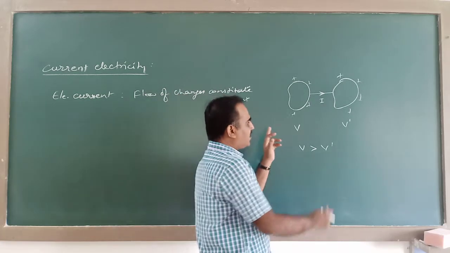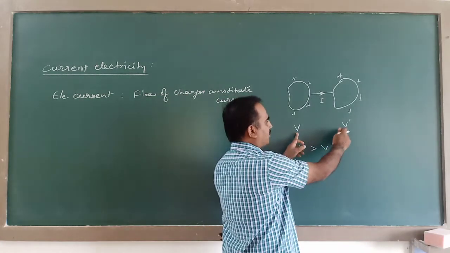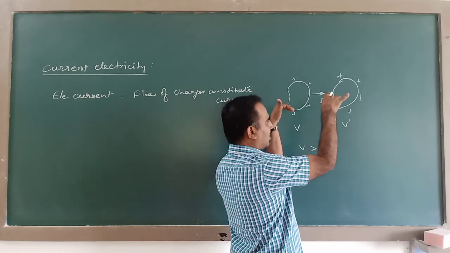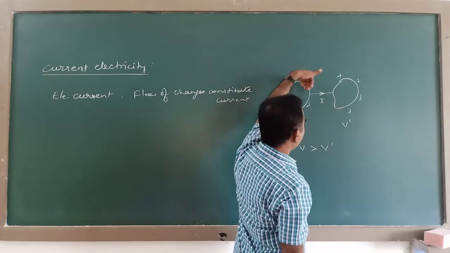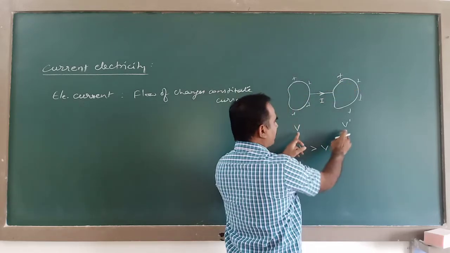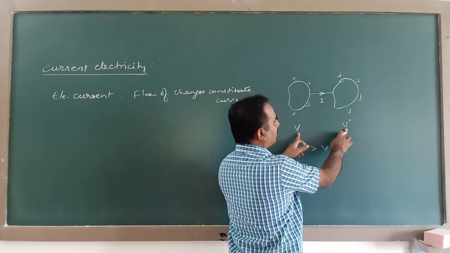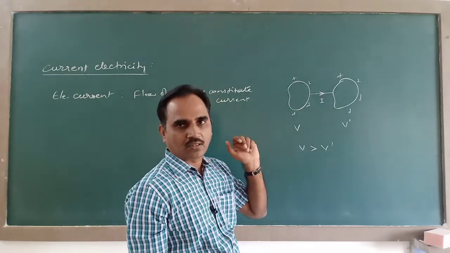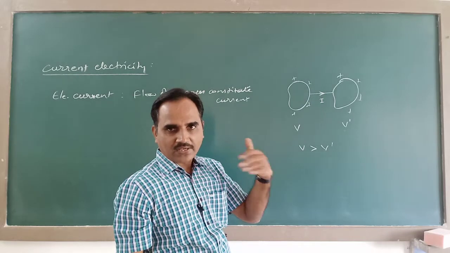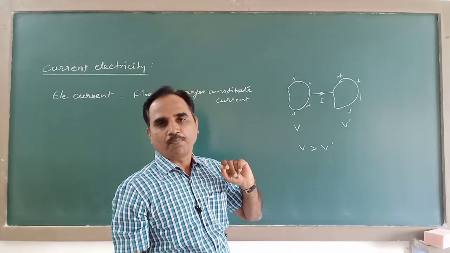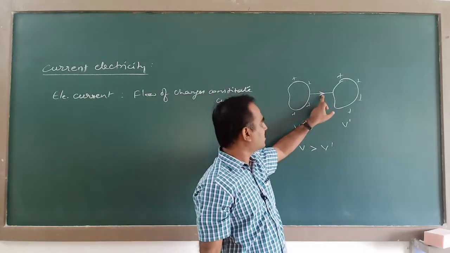Suppose I maintain a steady potential difference always by using some external source, I keep on giving charge here and also I keep on giving charge to this, such that this potential difference always exists, then there will be a steady current, a continuous current. So when you apply a constant potential difference, then there will be a steady current between the two conductors here.